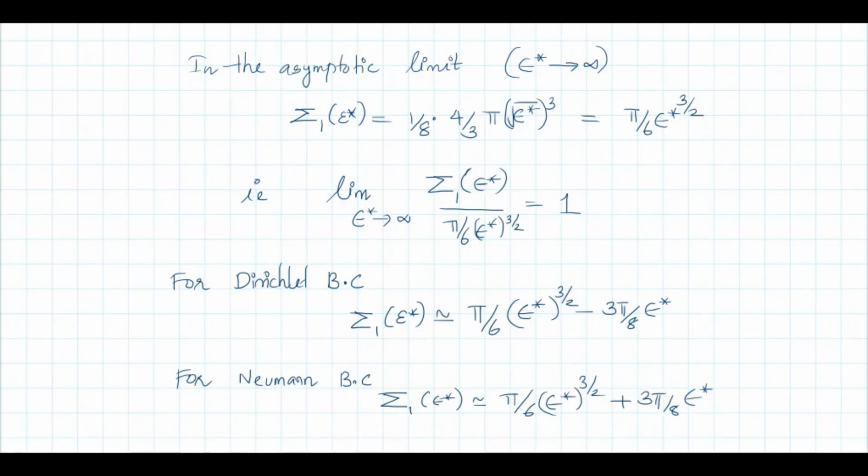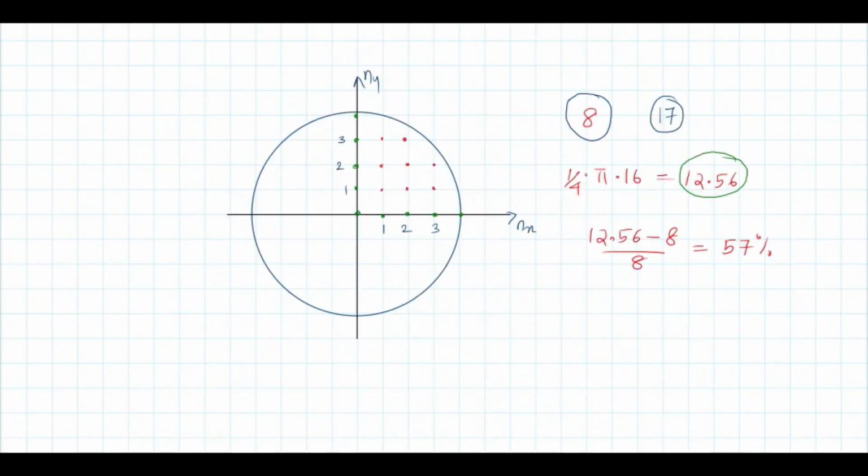This correction term is positive, this correction term is negative. Then what is this term? Instead of this first term, you have 1 by 4 of area of this circle, that is 12.56. Okay, I think it is clear. Instead of pi by 6 e star raised to 3 by 2, this is 1 by 8 of volume of sphere.